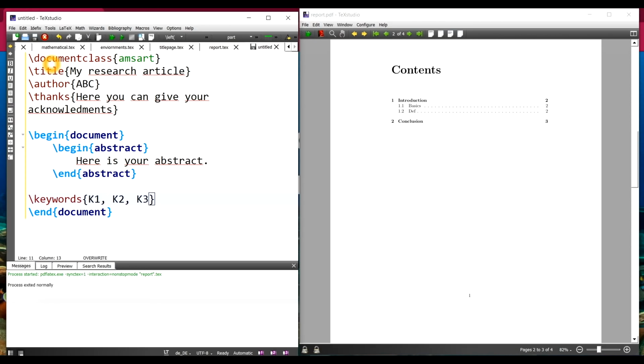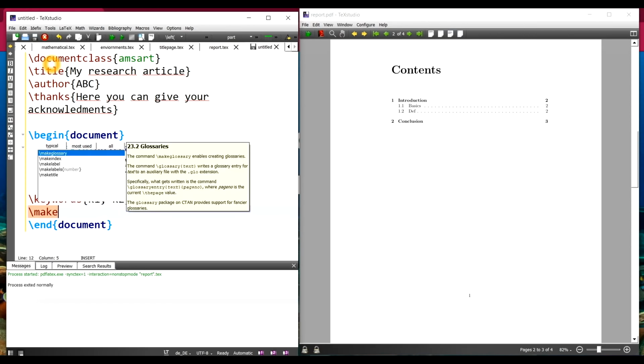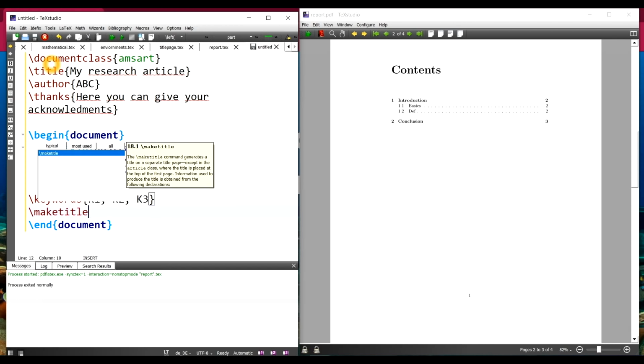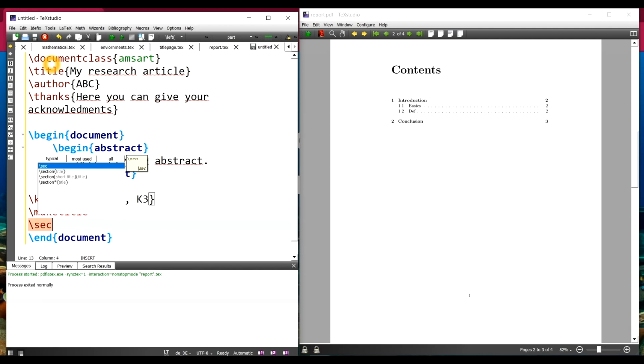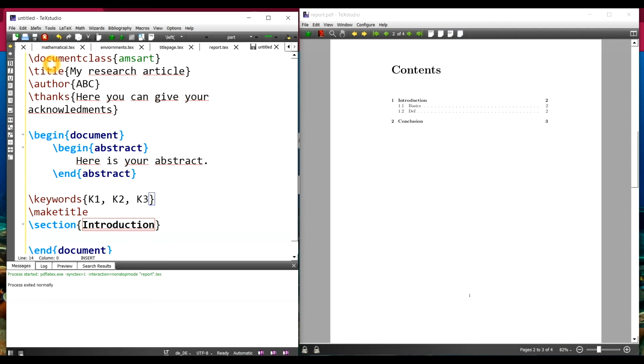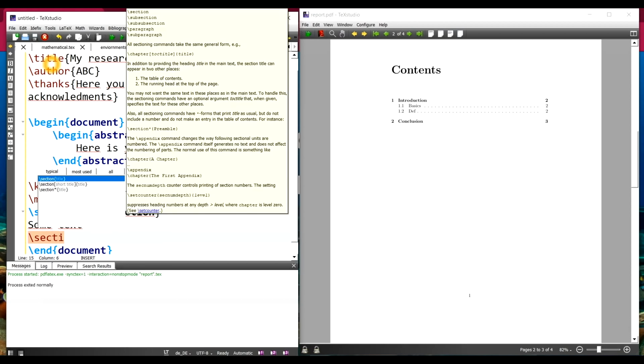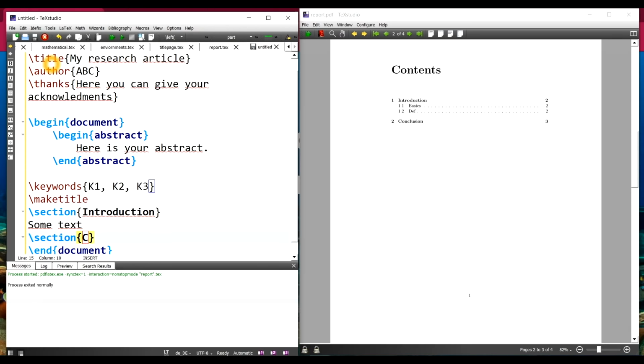Okay. Then after that I make the title, and then I begin with my section. So my first section is, say, introduction. Then I write some text here. Then I make another section, say conclusion.